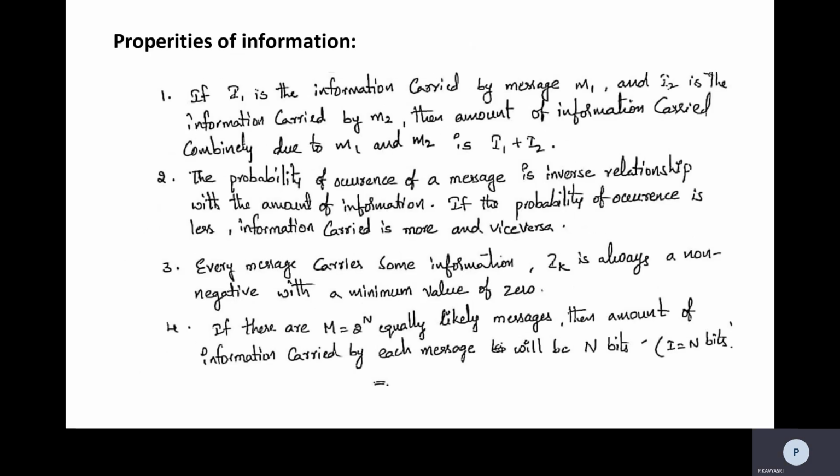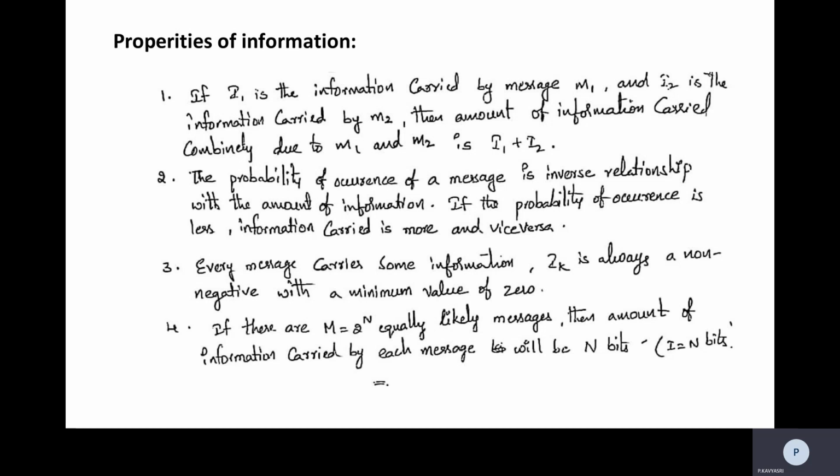Now we will see the properties of information. For example, if I1 is the information carried by the message M1 and I2 is the information carried by the message M2, then the amount of information carried combinedly due to M1 and M2 can be written as the summation, I1 plus I2. So if two messages M1 and M2 have the information I1 and I2, the total amount of information can be written as I1 plus I2.